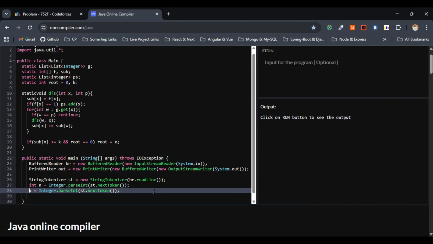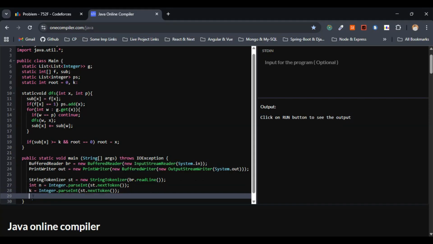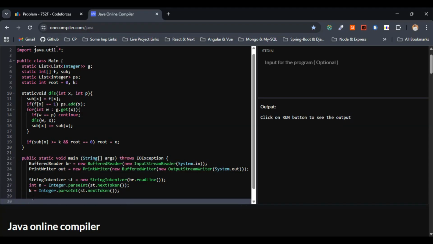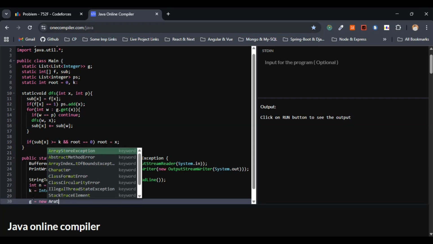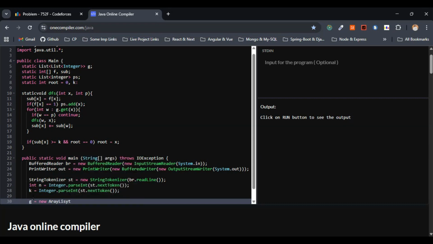Next, what shall we do here? Let's initialize the adjacency list, which is of the size n plus one for the one-based indexing. The same thing we discussed within the approach as well. Equals new ArrayList of, as I've said, size n plus one.